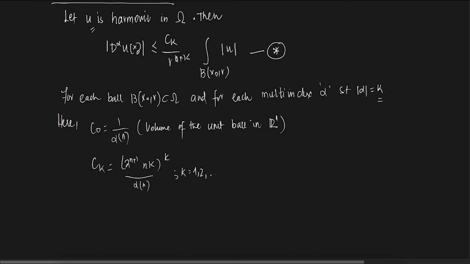So the growth of u, if you just look at the alpha derivative, the kth derivative of u, is always controlled by 1 by r to the power n plus k. Is this clear? It depends on which ball you are looking at, what the radius of the ball is, and with the radius, there is a direct relation between these two. The growth is always controlled here. That is what it is saying.